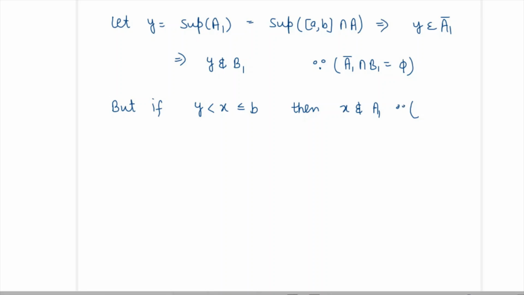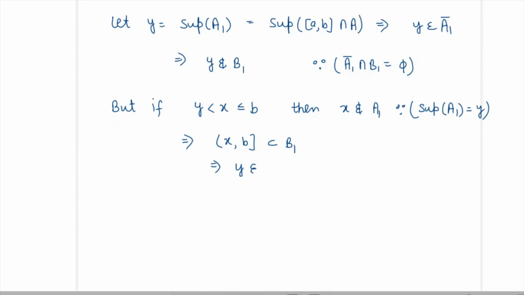So because the supremum of A1 is y only, this implies that if we take an interval which is a semi-open interval, open at y and closed at b, which is containing B1, because it is a part of B1 here, so which implies